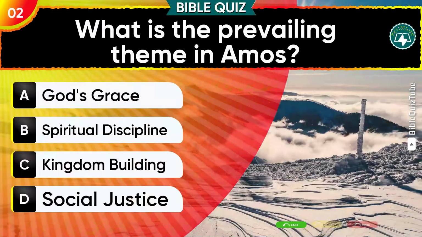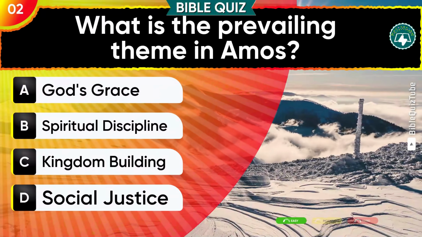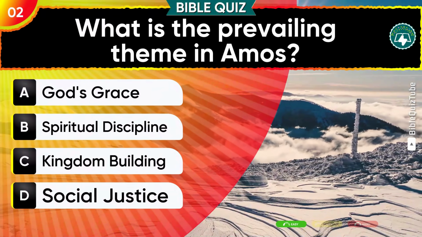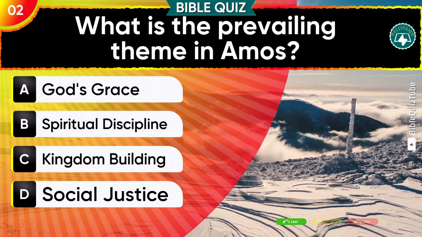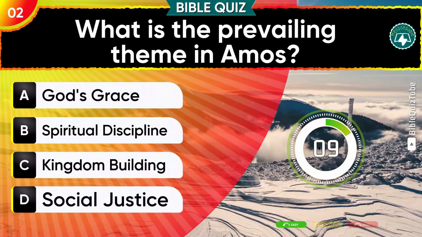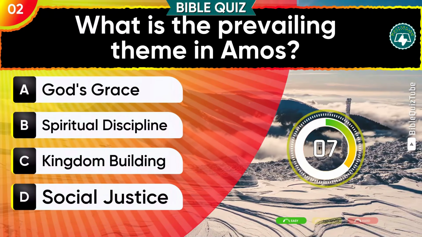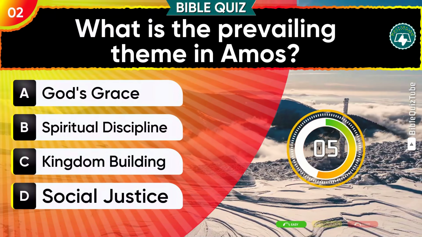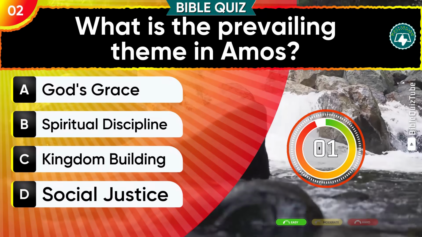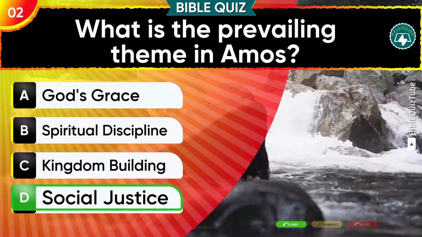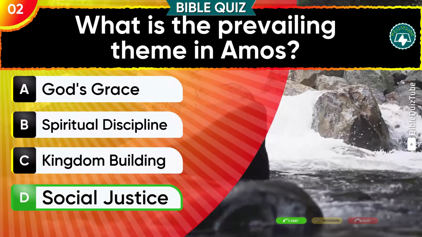Question 2. What is the prevailing theme in Amos? A. God's grace. B. Spiritual discipline. C. Kingdom building. D. Social justice. D. Social justice is the correct answer.